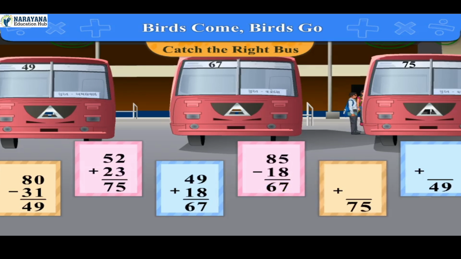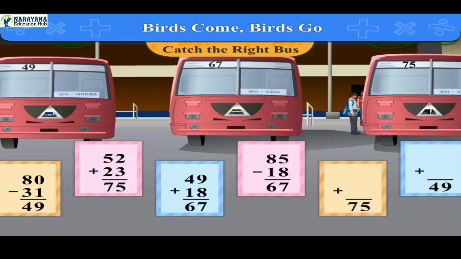On the fifth card, 75 is given. Also, the sign of plus is given. So we want to find two different numbers whose sum is 75.